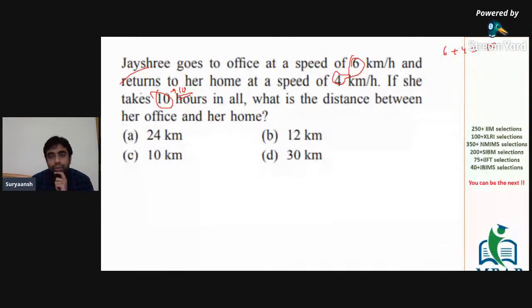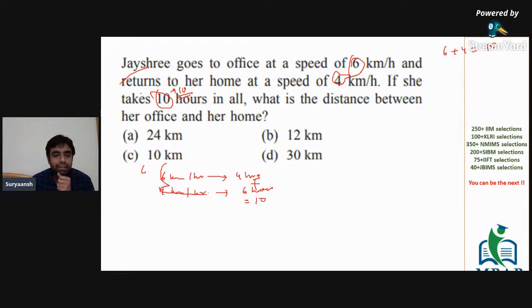So if she travels at 6 kilometers per hour, let's say it takes her 4 hours, and if she travels at 4 kilometers per hour, it takes her 6 hours. This is also equal to 10.